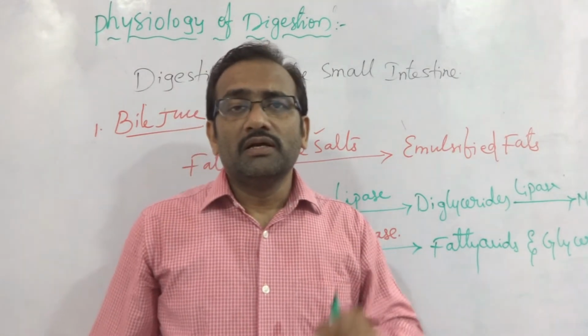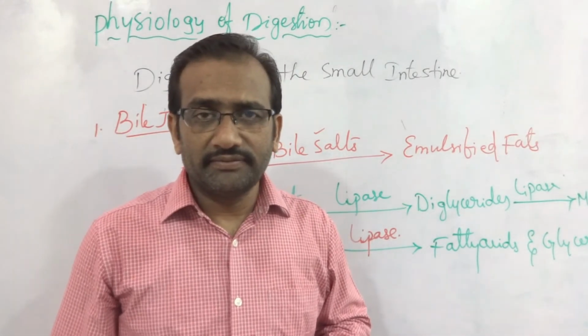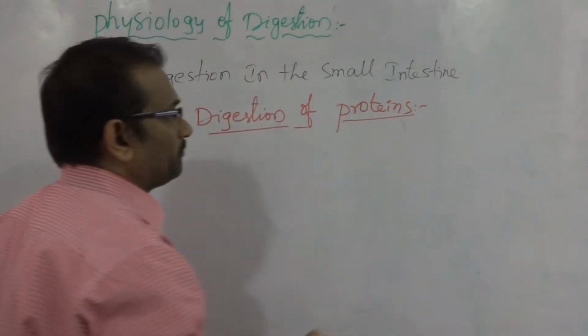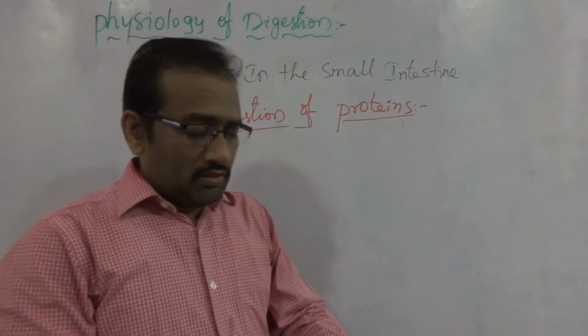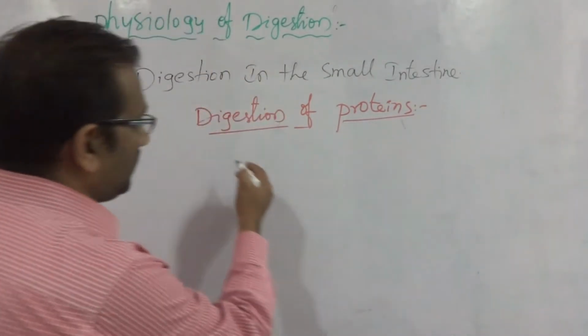Next topic, the digestion of proteins in the small intestine. So the complexity of proteins is like this.